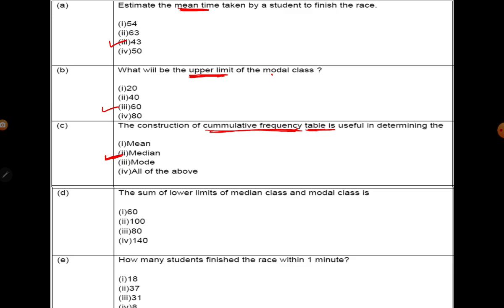Now, this is also direct, without any reading of the case study, you can answer this question, right? So now the sum of the lower limit of the median class and the modal class. The modal class we already found, that is 40 to 60.